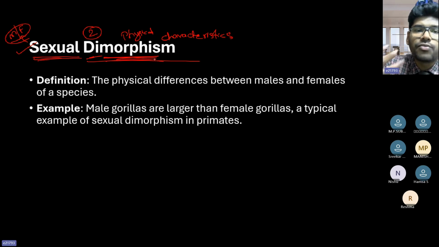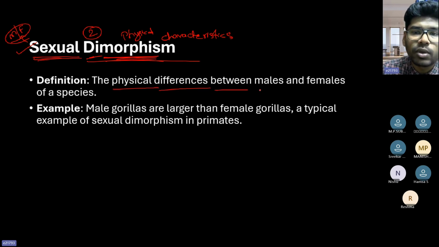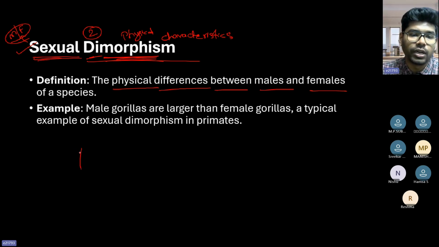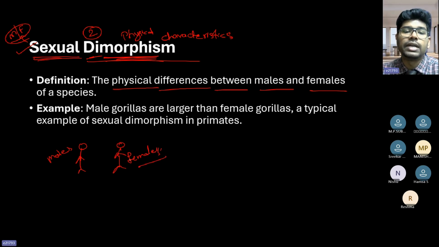Morphology means physical appearance. Di means two. Sexual dimorphism means the physical differences between males and females of a species. That means males look different and females look different. That is what we call sexual dimorphism.